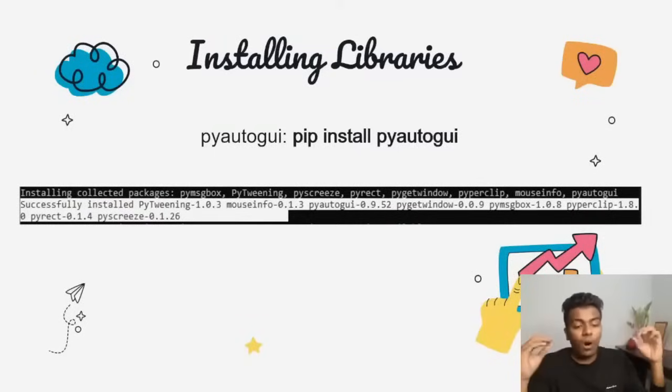So likewise, whatever function you want to do from your Python program, which usually you would do physically, instead it is done automatically by itself. For an example, from the program, if you just give the coordinates, click at the coordinates of 255, 256, then automatically the mouse pointer will go there and make a right click. So keyboard and mouse functions can be done with the help of PyAutoGUI.